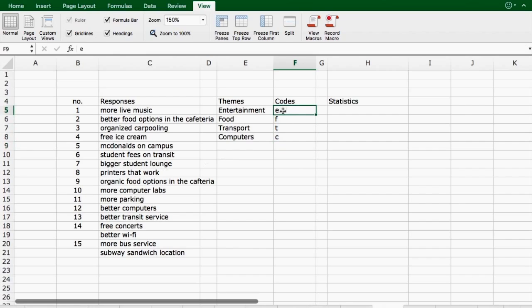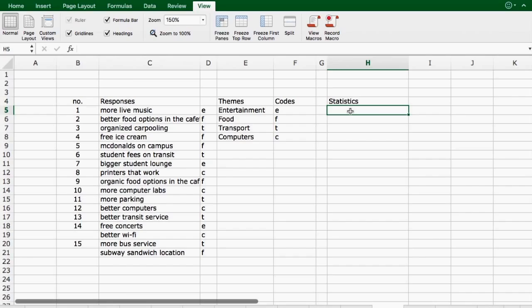Now what I'm going to do is assign one of these codes to each of these responses. So entertainment, food, transportation, food, food. Now that I have those codes, what I want to be able to do then is say, well, how many people actually responded or had suggestions related to entertainment? How many had suggestions related to food, etc. So I'm going to calculate my responses.